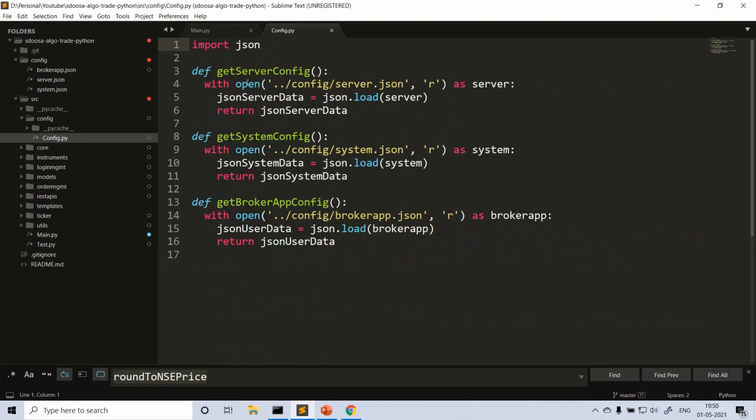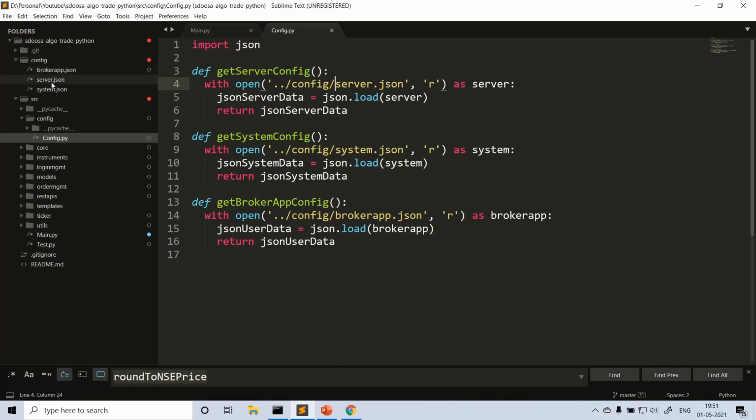So this config will give you, I provided here three functions, that is get server config, get system config, and get broker app config. So this is nothing but I'm reading three different JSON files and returning the data from this function. So what are those three different JSON files? If you see this /config, these are the files configurable which are outside of the source code, directory, which is config here.